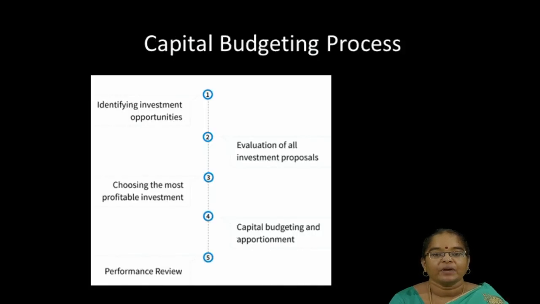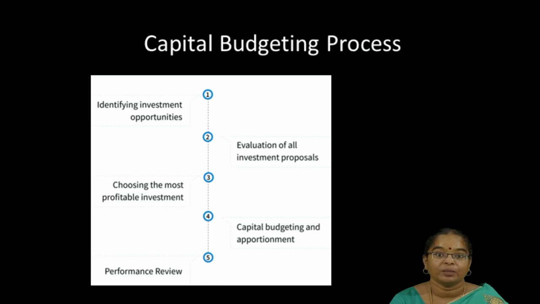And the capital budgeting process. The process involves 5 steps. First one, identification of investment opportunities. Second one is evaluation of investment opportunities, that is, the pros and cons of investment proposals. Third, choosing the best one. Fourth one is application of capital budgeting techniques. Last one is performance review. Performance review reveals whether we have taken a correct decision or not.